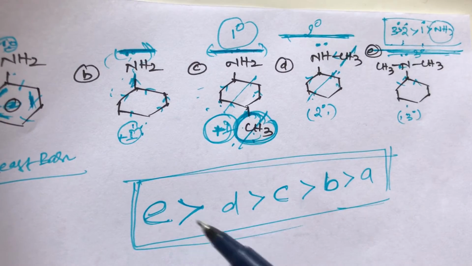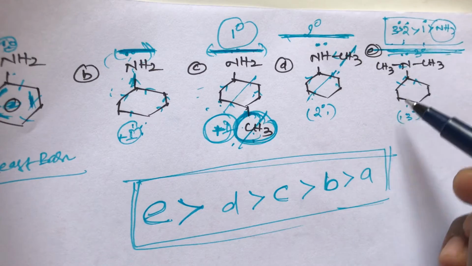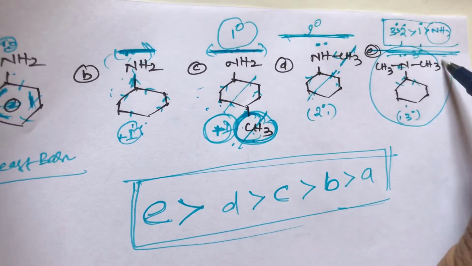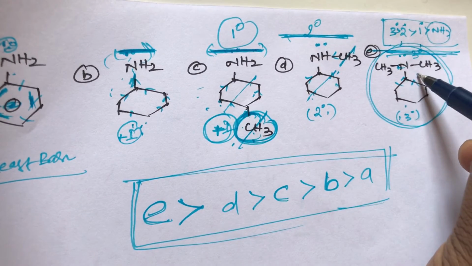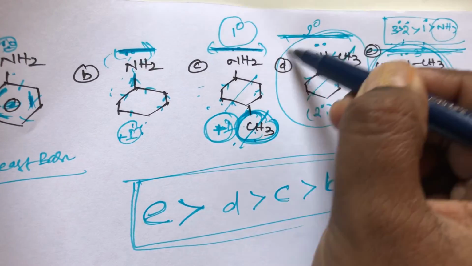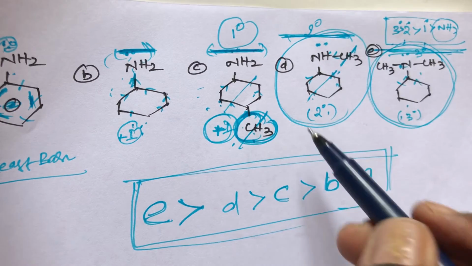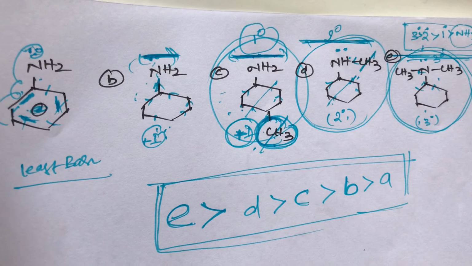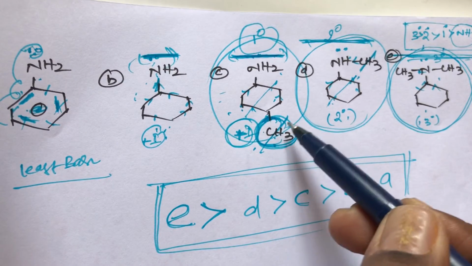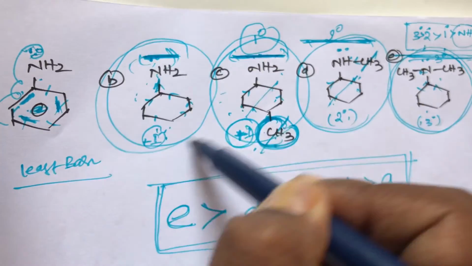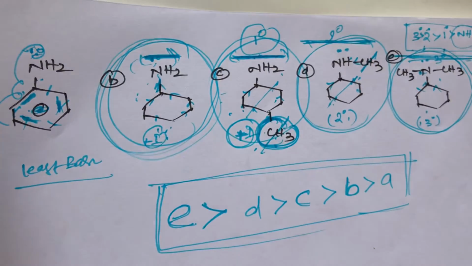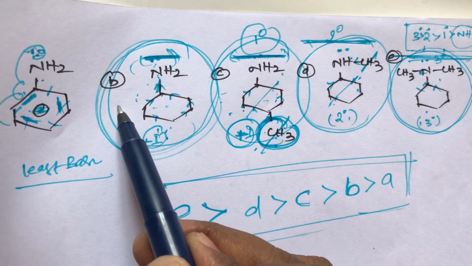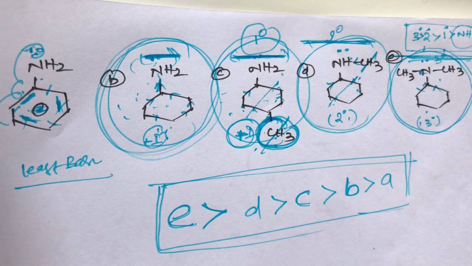E compound belongs to tertiary amines, D compound belongs to secondary amines, and C compound belongs to primary amines. B compound also belongs to primary amines. B compound and C compound both belong to primary amines.